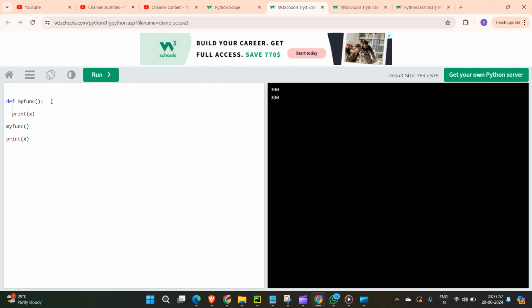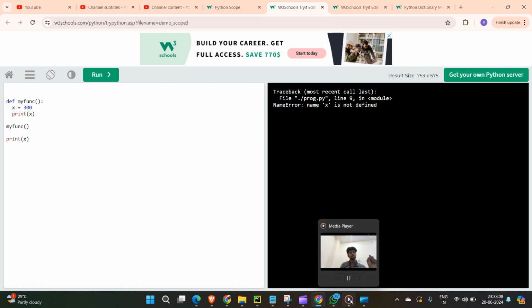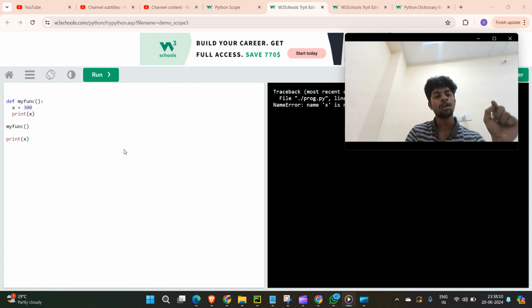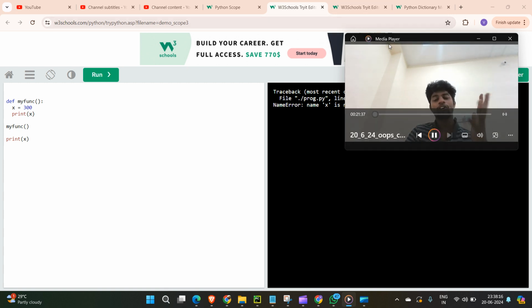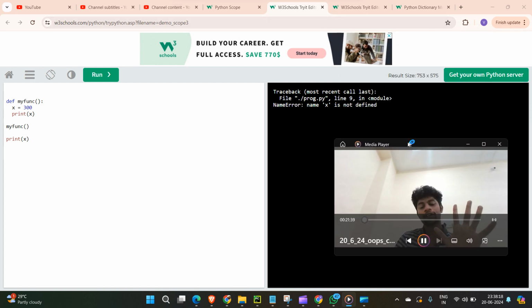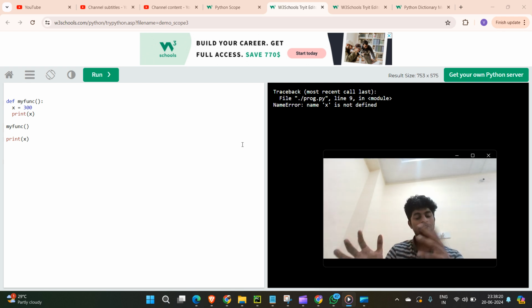So in this case, what happens? My function will be called, this one will be executed, this one will be an error. Why? Because x is not defined. x is defined inside that, so it has only local scope. The scope of this variable x is only this block. After that, x is no more. It will be there only for a temporary time. That's it. So we have to move out of the scope.